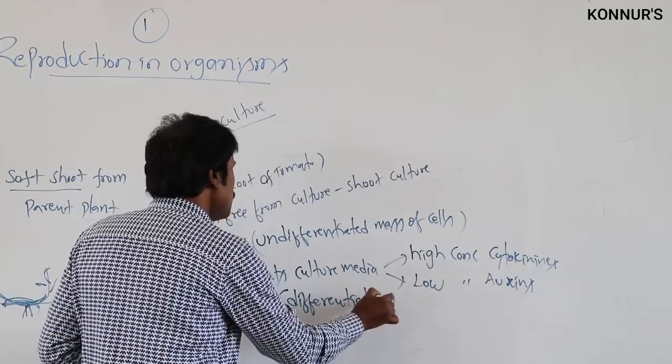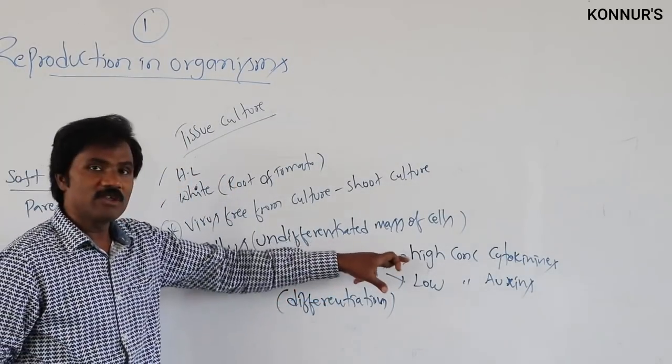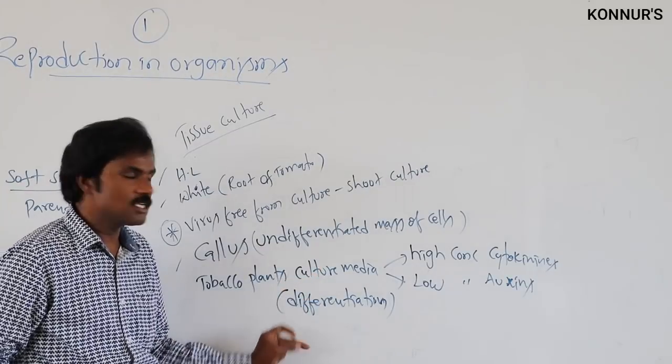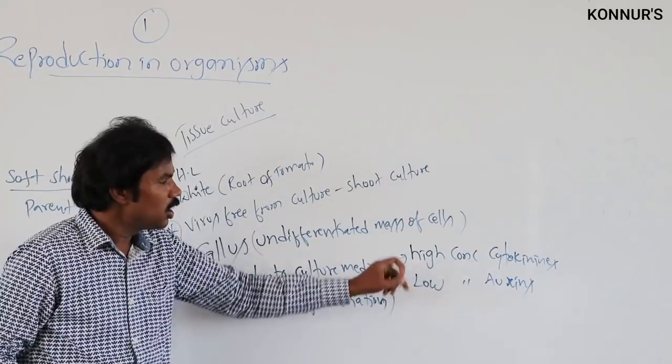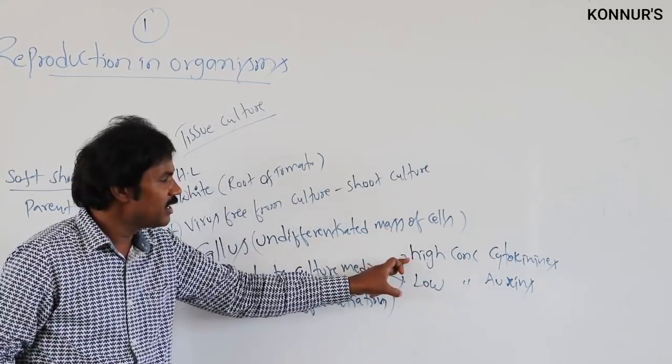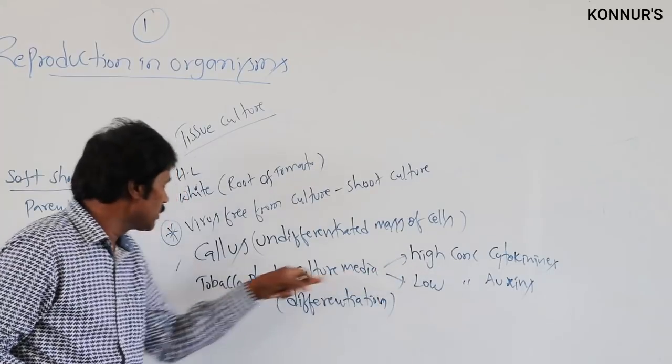For differentiation of the shoot culture in tobacco plants in culture media, a high concentration of cytokinin and low auxin is required. Many times they ask either high or low, or vice versa, or both high, or both low.